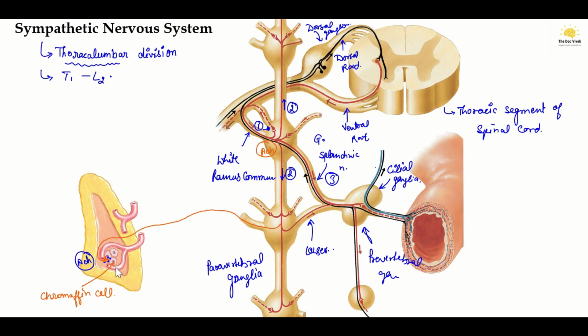From here the chromaffin cells, which act as a postganglionic neuron, will release norepinephrine and epinephrine, which will act on smooth muscles, blood vessels, and glands, where adrenergic receptors are present. Where acetylcholine acts, there are nicotinic cholinergic receptors, which I'll just write as N receptors.